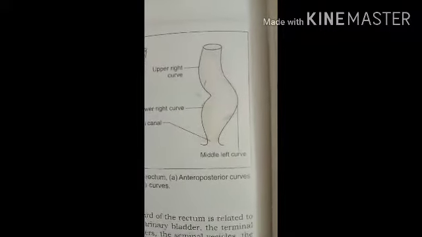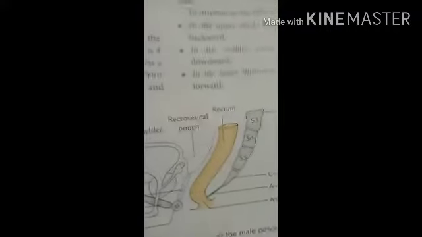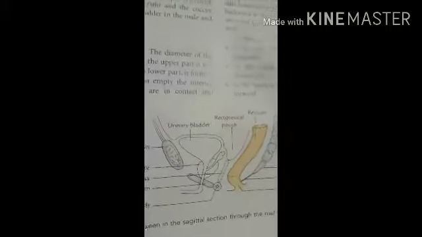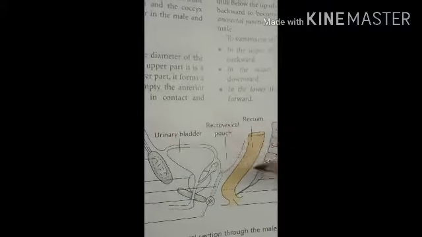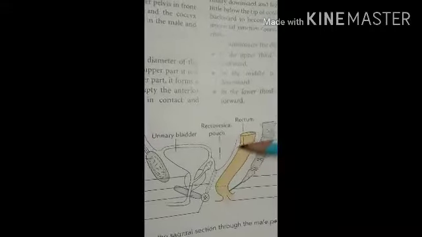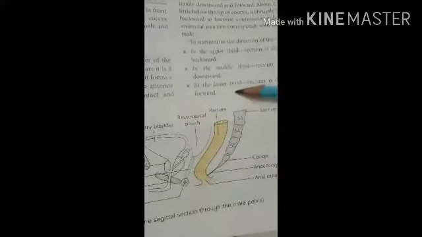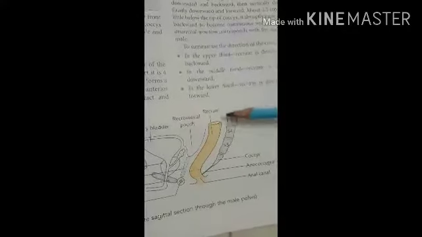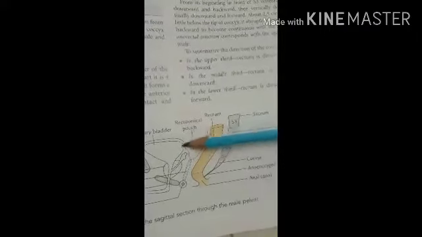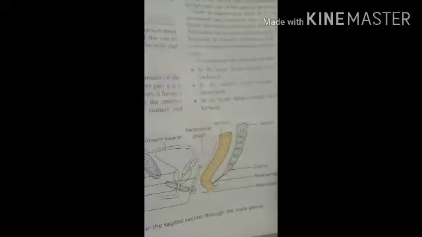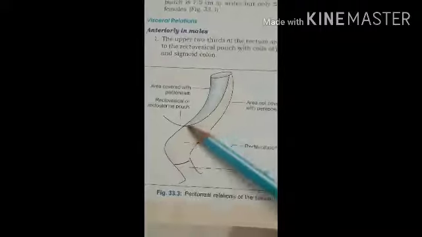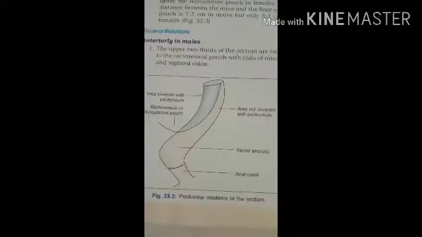Then we should see the relations of the rectum. For this again we should see this diagram. First, the peritoneal relations. Okay. In the upper one-third of the rectum, it is covered by the peritoneal fold in front and on the two sides. So anteriorly it is covered by the peritoneal fold, and laterally it is also covered by the peritoneal fold. In this diagram you can see the lateral side is also covered, and anteriorly it is also covered by the peritoneal fold.